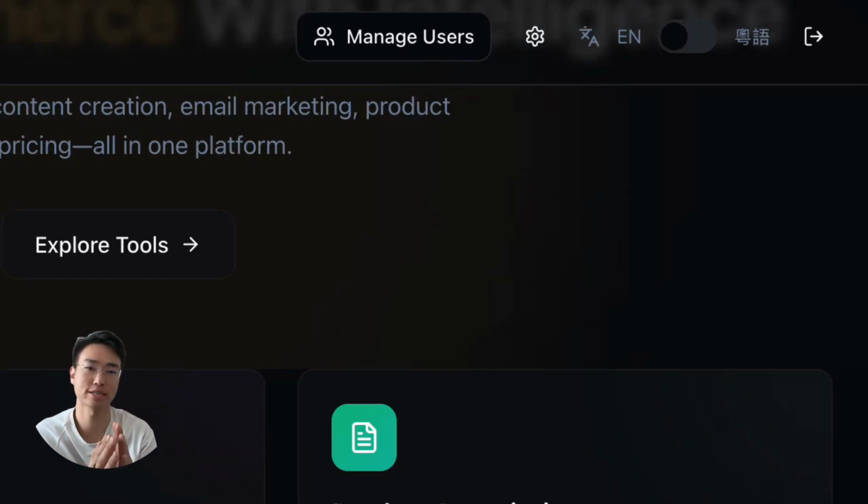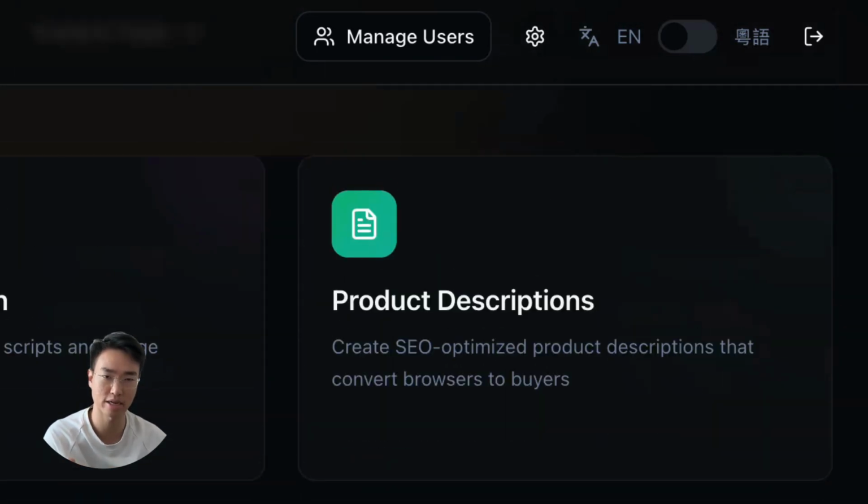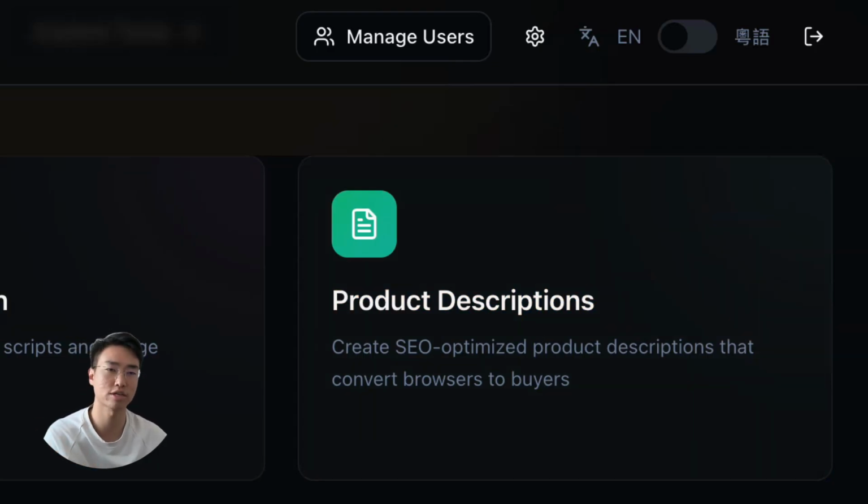So don't forget, this is a product and a service of software that is not just for 7 days, not just for 1 week, not just for 1 month. It is for the entire life cycle, everything from zero to $1 million, because you come back and use it every single day. For example, sending out emails every single day, getting back to customers every single day. When you launch a new product with pricing, when you launch your social media captions, when you need to generate your content for your social media, when you need to have a product description for your new product, and finding out a new product that works. I'll teach you how to increase your entire order value by having new products that are in the same range. Everything will be included here.